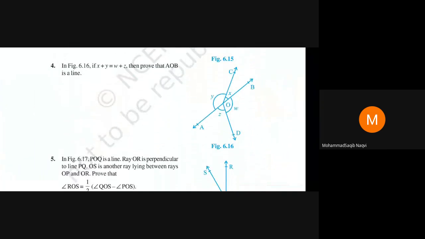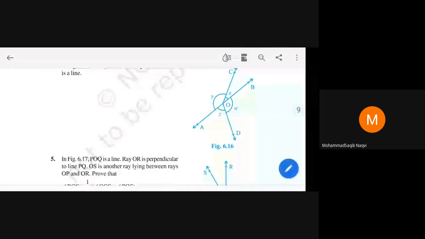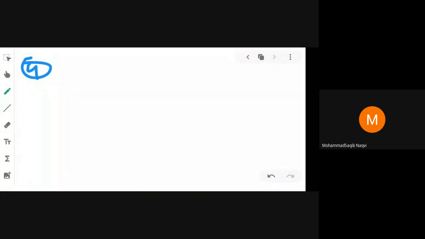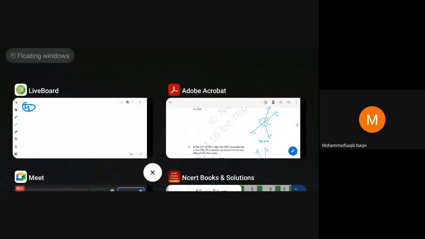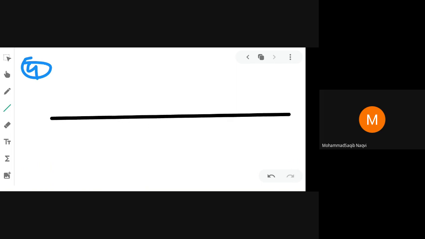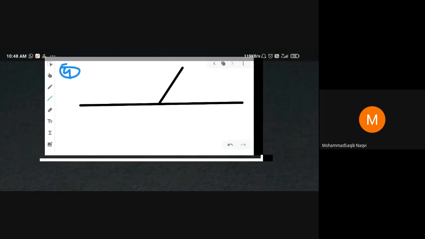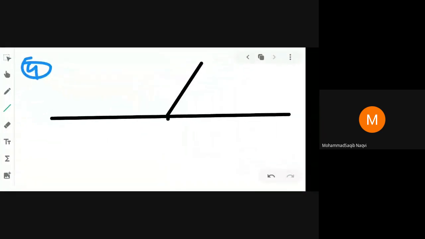Okay, you can see in figure 6.16, if x plus y is equal to w plus z, then prove that AOB is a line. Okay, first we are drawing a figure, AB and COD. First we have one line AB. It is the AB line.